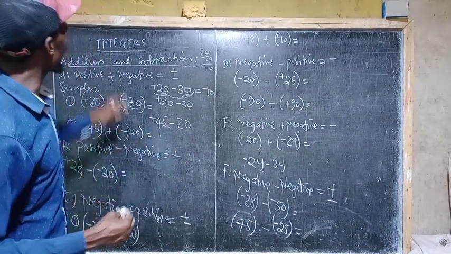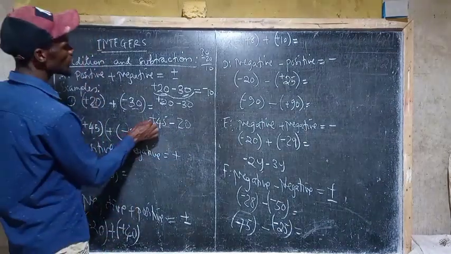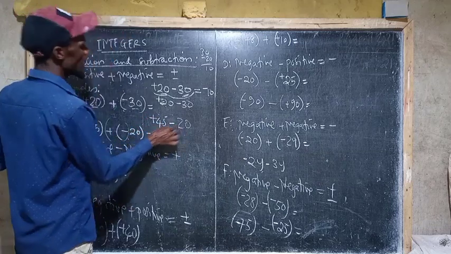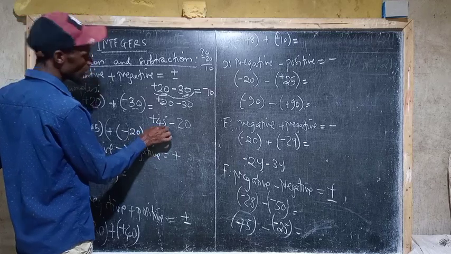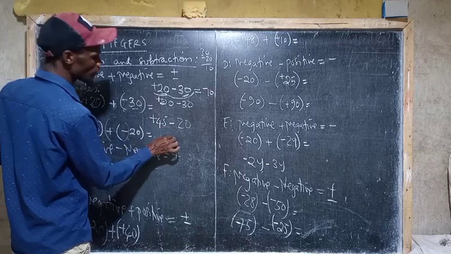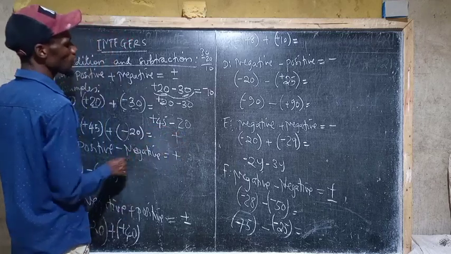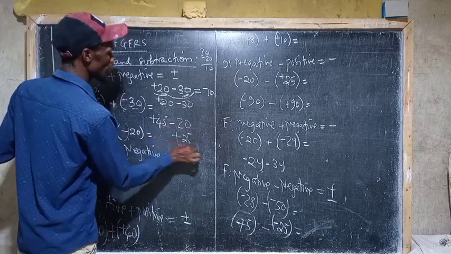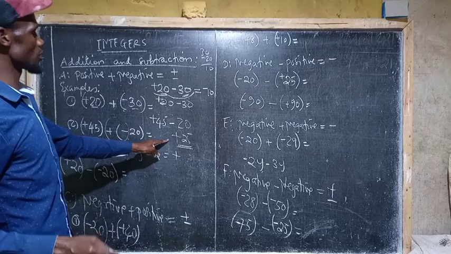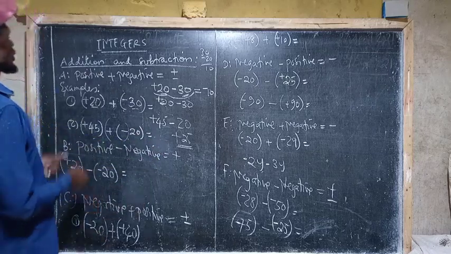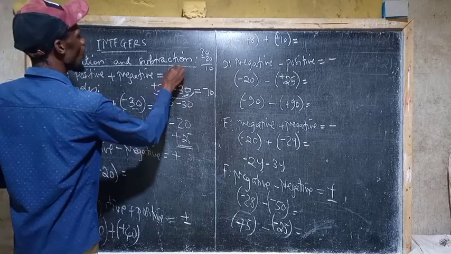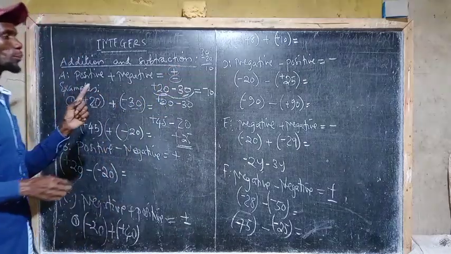But mathematically, according to the integers, we can say we have positive 45 and we have negative 20. Now the bigger number is 45 and the sign behind that 45 is positive. The difference between the bigger number and the smaller number is 25. That is why the answer here is positive. That is why I say when you find positive plus negative, an answer may be negative or may be positive. That is very important.